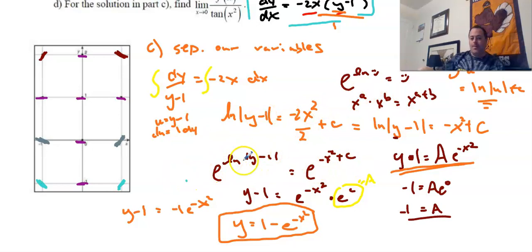And then remember, this property simplifies down to whatever this is right there. And then I have this. I use the property of our exponents to get our term a, and sometimes the book calls it c or whatever, just some constant. And then I plugged in my initial condition to get the value for what a is, and then I plugged in my equation and solved for y.